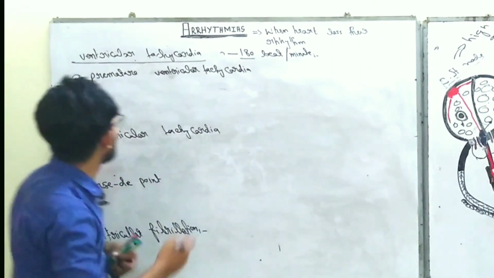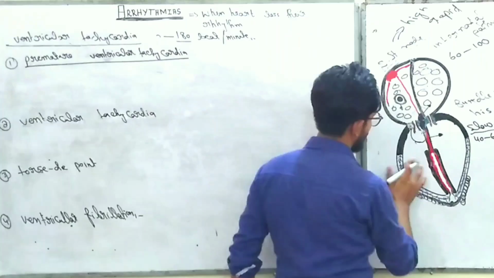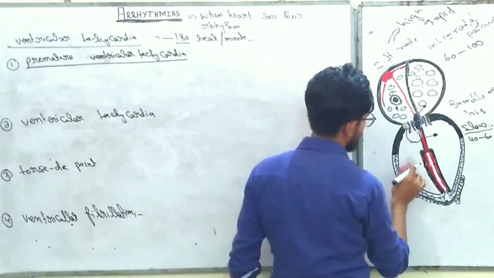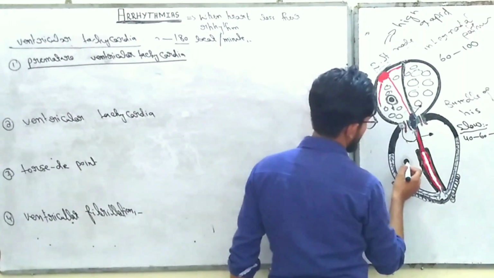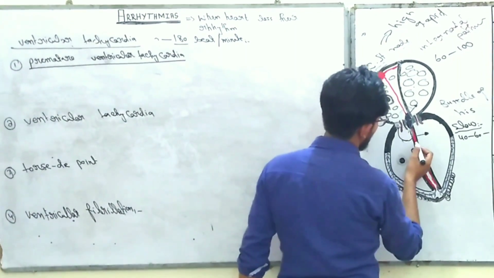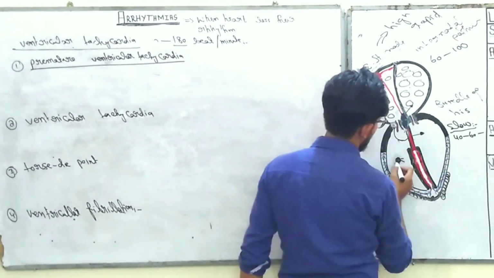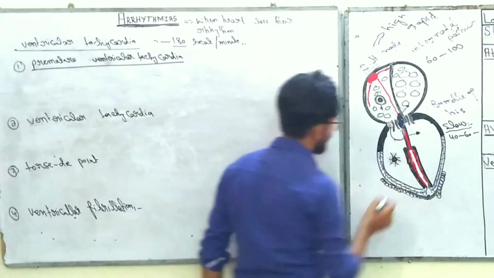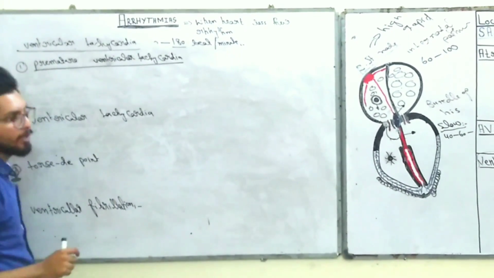Now, first of all, premature ventricular beat or tachycardia. How does premature ventricular tachycardia occur? When there is ectopic foci formation that discharges repeatedly and independently from the bundle of the Purkinje system. These ectopic foci depolarize the ventricle, and the phenomenon is known as a premature ventricular beat, right?